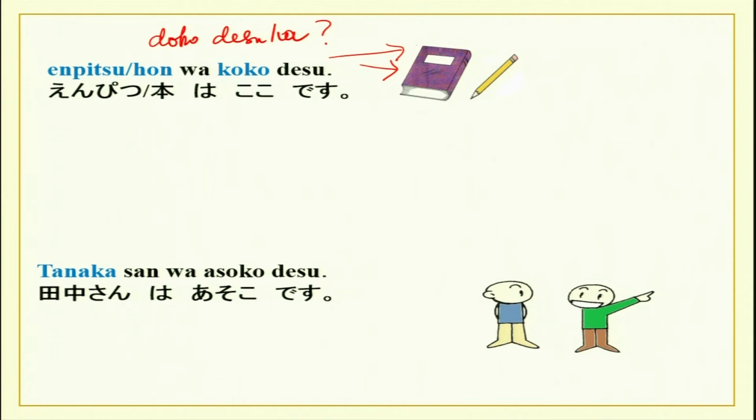Tanaka-san wa asoko desu, which we did just now in our previous slide. So, asoko desu. Now, you have shown existence of a certain thing at a certain place. You have shown it with the be verb desu. Desu is not a complete verb, as we all know. It cannot perform a lot of functions a verb should perform. So, what is the verb that we are going to use in place of desu? And what is the particle?